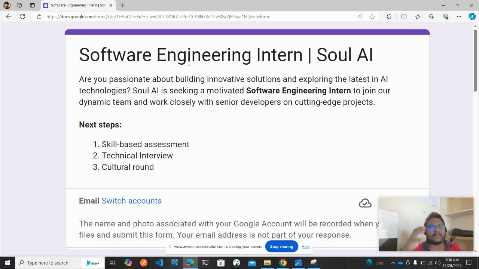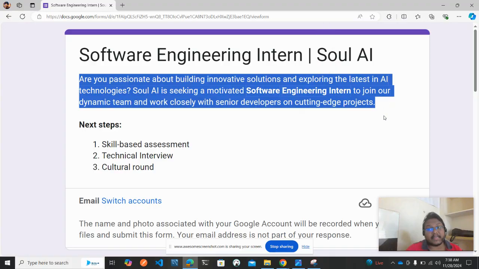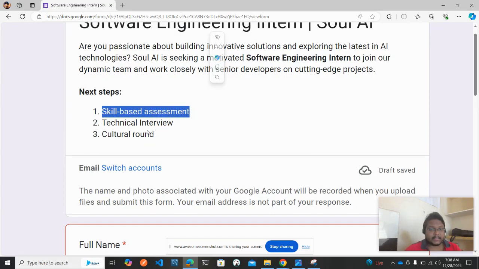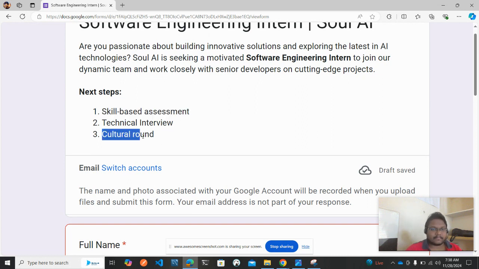Okay, let us see. Software Engineering Intern, Soul AI. Are you passionate about building innovative solutions and exploring the latest in AI technologies? Soul AI is seeking a motivated software engineer intern to join our dynamic team and work closely with senior developers on cutting edge projects. What will be the next steps? You'll have a skill based assessment, technical interview, and culture round. I will be explaining the skill based assessment now itself, don't worry, but the technical interview we'll discuss further. And the culture round is like the HR round, HR and manager round.